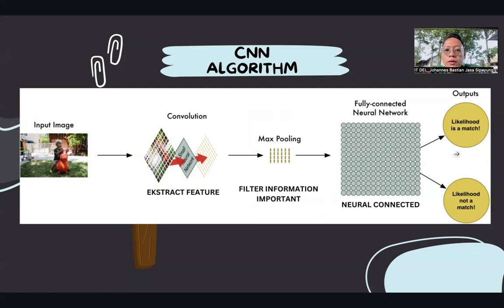After convolution comes the max pooling stage. In max pooling, the important information from the result of convolution is filtered. After max pooling comes the fully connected neural network. In the fully connected neural network, the neurons in one layer connect to the neurons in the next layer. Then this stage results in outputs. The first output is like "I hope it is a match," and the other output is like "I hope it is not a match."